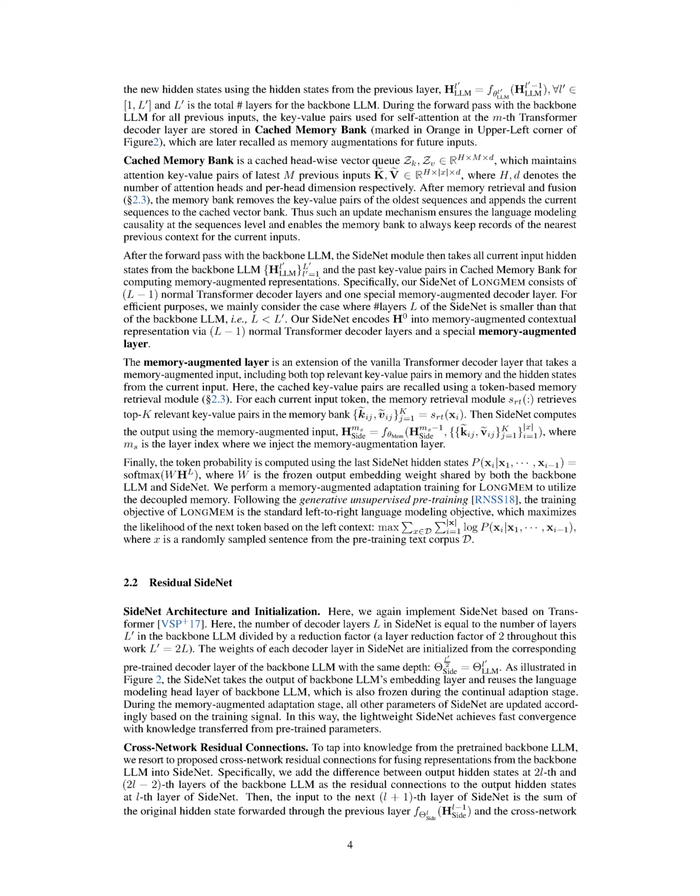We enhance the learning capacity of SideNet through a technique we call cross-network residual connections. In this process, we blend representations from the backbone LLM into SideNet. More specifically, we calculate the difference between the output hidden states at the 2l-th and 2(l-2)-th layers of the backbone LLM and add it to the output hidden states at the l-th layer of SideNet. The resultant sum then serves as the input to the subsequent (l+1)-th layer of SideNet. To clarify this, consider the following scenario. The input to the next layer of SideNet, denoted as l+1, is computed as the sum of the original hidden state processed through the previous layer and the calculated difference of the hidden states from the backbone LLM.